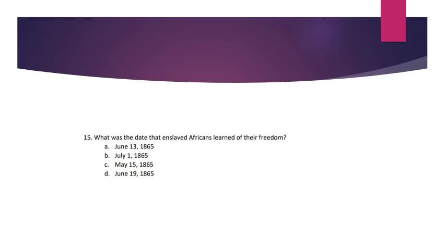Number 15. What was the date that enslaved Africans learned of their freedom? A. June 13th, 1865. B. July 1st, 1865. C. May 15th, 1865. D. June 19th, 1865.